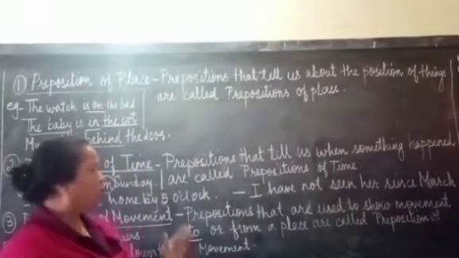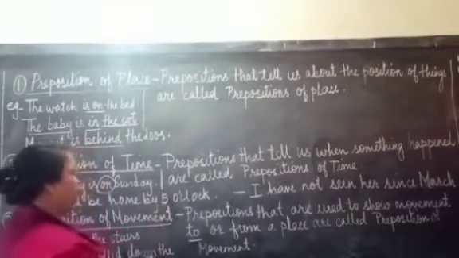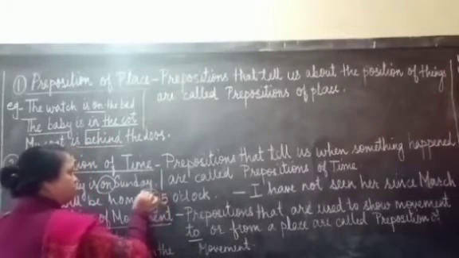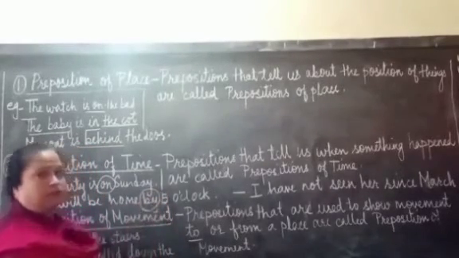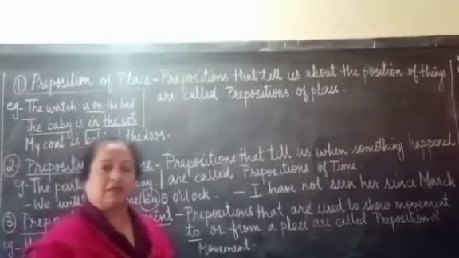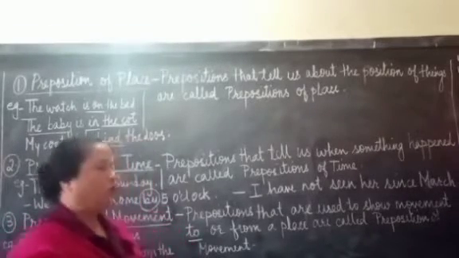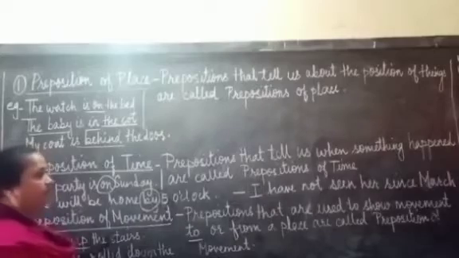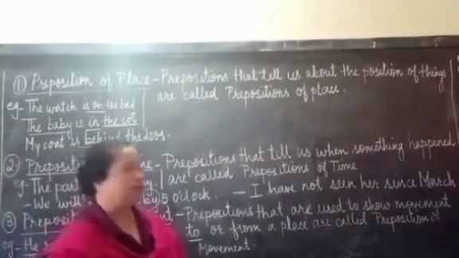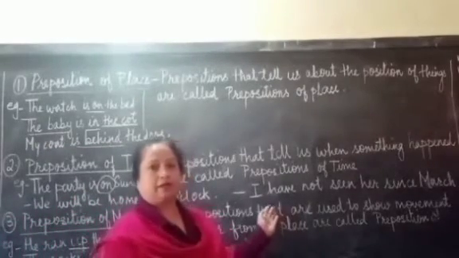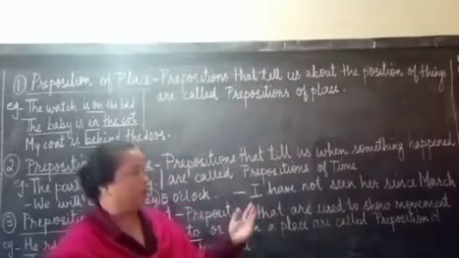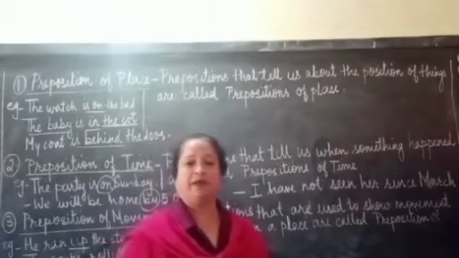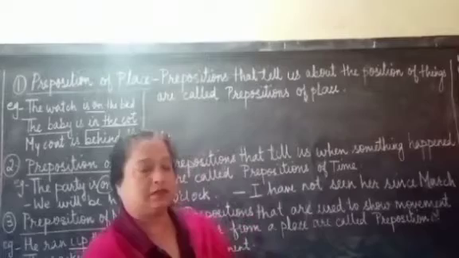We get to know when we are going to be home. So by becomes the preposition, and it is the preposition of time that tells us when we will be home. Next we have, I have not seen her since March. So I is the pronoun over here, and March is the specific month since when we have not seen her.